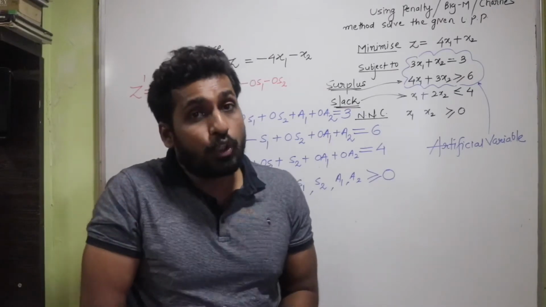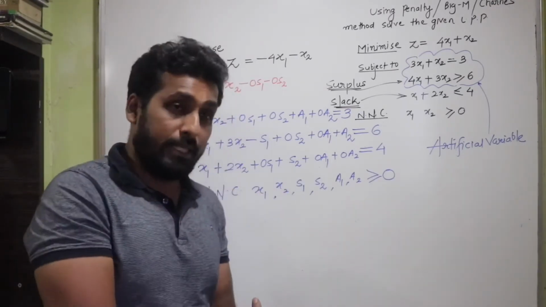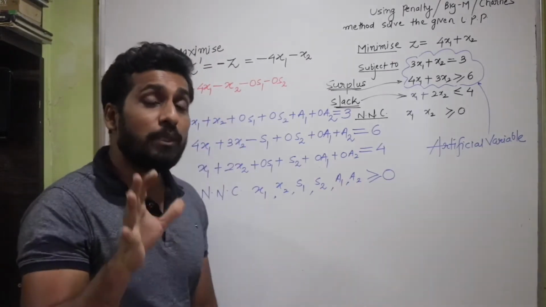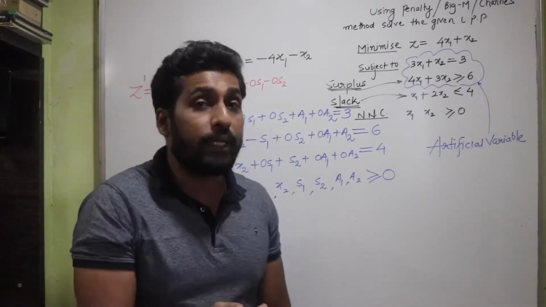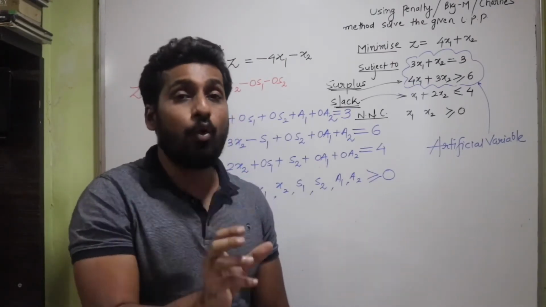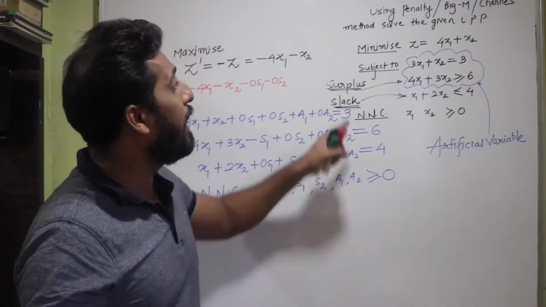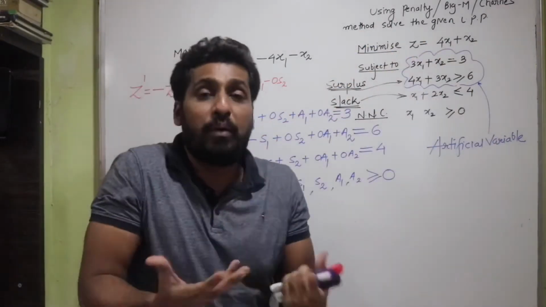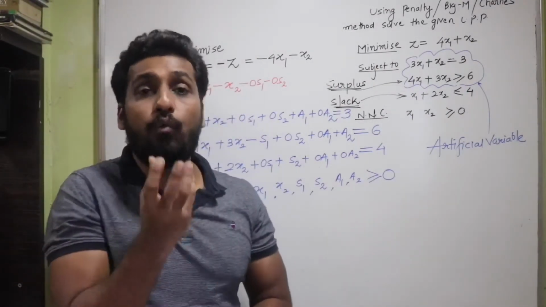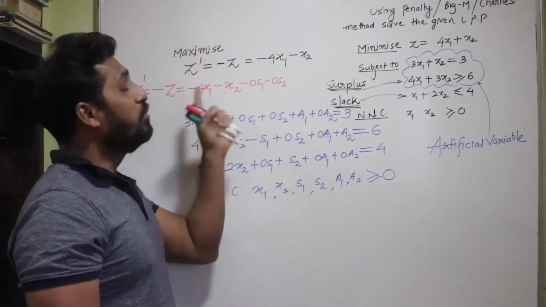So here also we are going to give a big penalty to the objective function. This penalty is denoted by capital M. That is why the name is big M, where big stands for a very large value. M stands for the penalty that you are putting on the objective function.